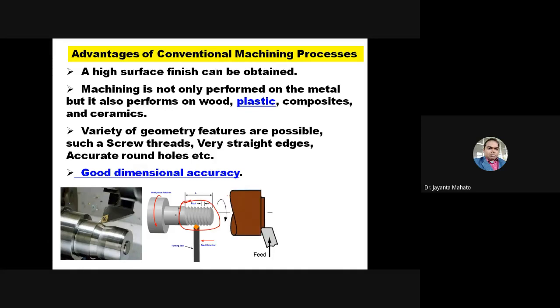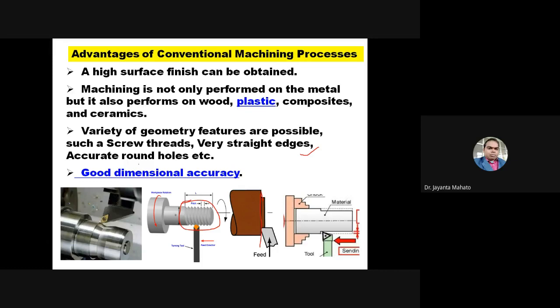and I told that various straight edges can be possible. So by using this parting tool in a lathe machine, you can get a very straight type of surface like this. So like this, you get a very straight type of surface. But in non-traditional machine or abrasive machine, this very straight type of surface is not possible.